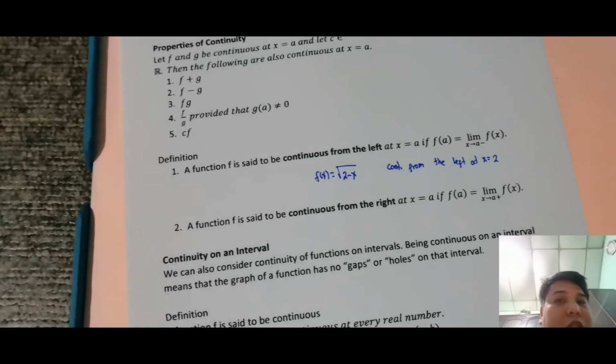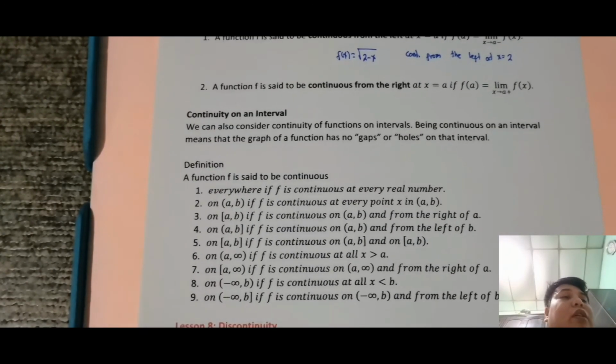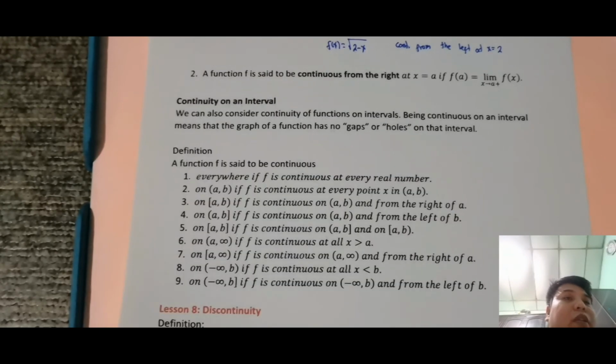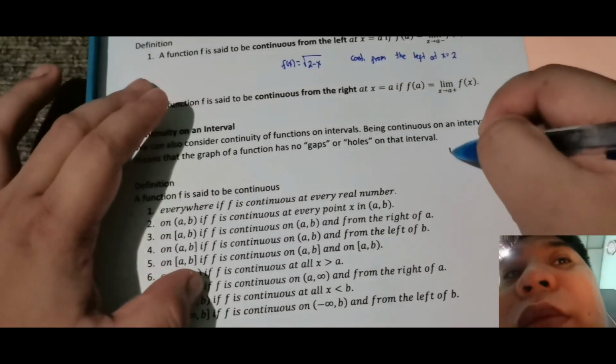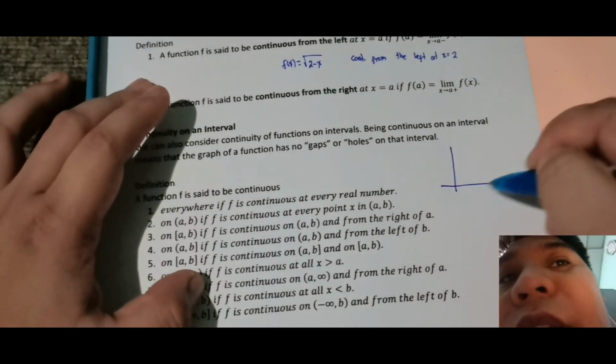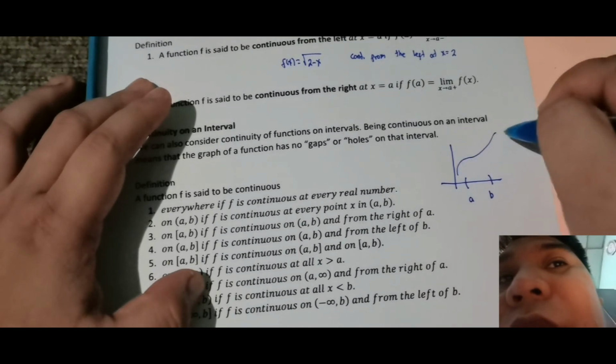Okay, so next natin is konting explanation na lang din ulit. So, continuity on an interval. So, familiar ka naman kung ano yung interval. So, we can also consider continuity of functions on an interval. So, being continuous on an interval means the graph of a function has no gaps or holes on the interval itself. So, ano ba ibig sabihin nun? So, drawing lang ni sir dito. So, for example, may interval dito, interval a and b, kasi ito yung function f.